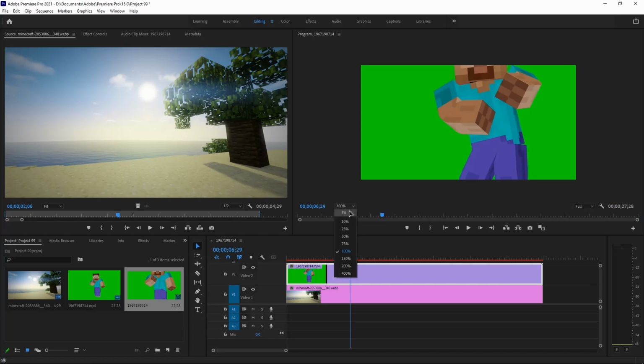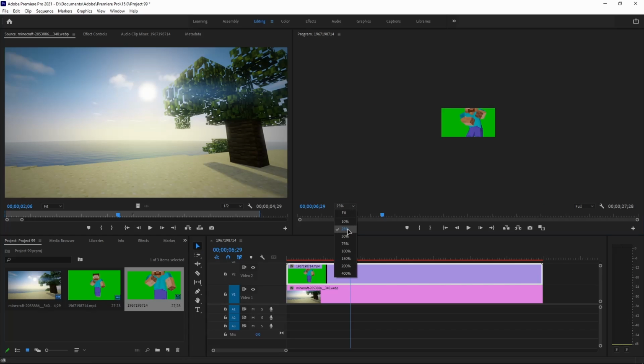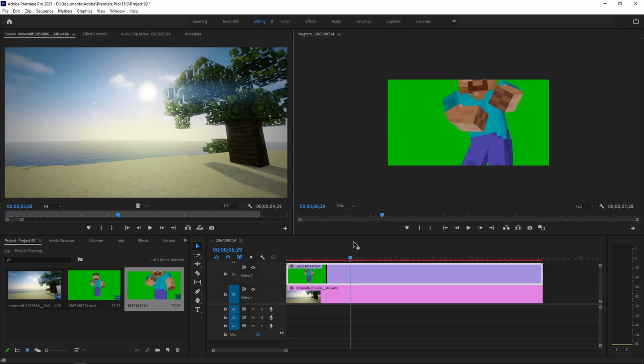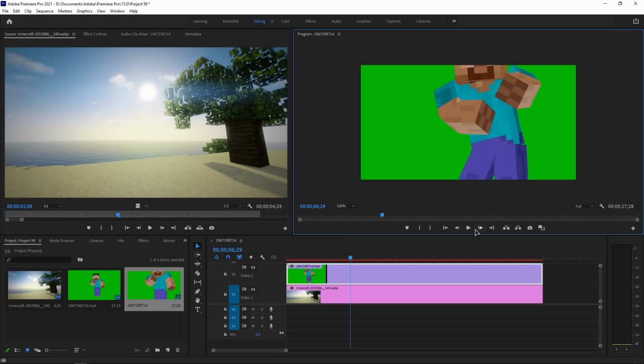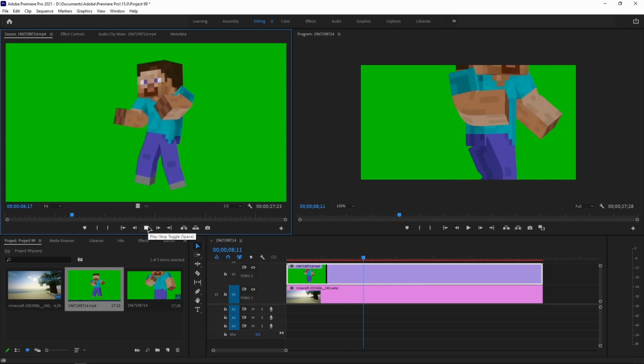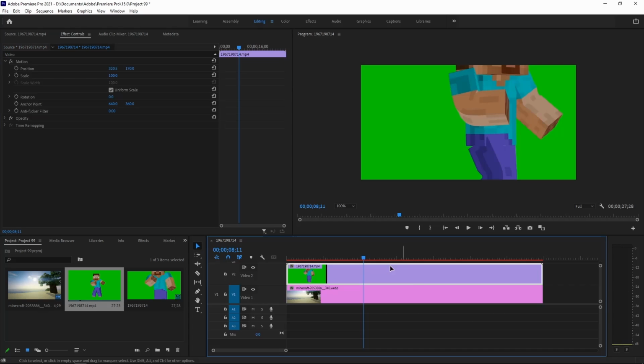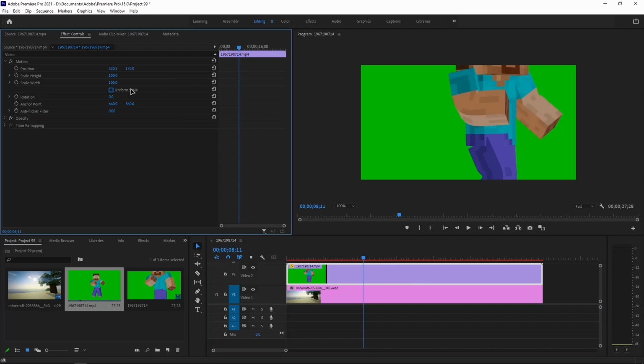So wait a minute guys. I want to change the resolution. But in here the guy is not dancing. Okay. So can you remember the video clip which I said that you can change the zoom in option.